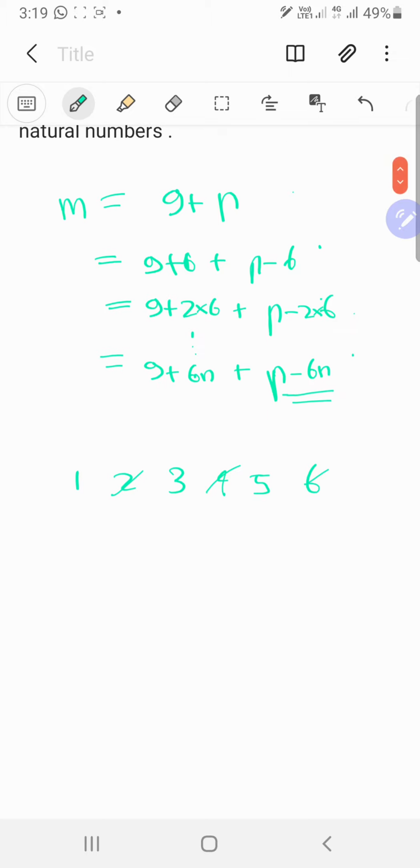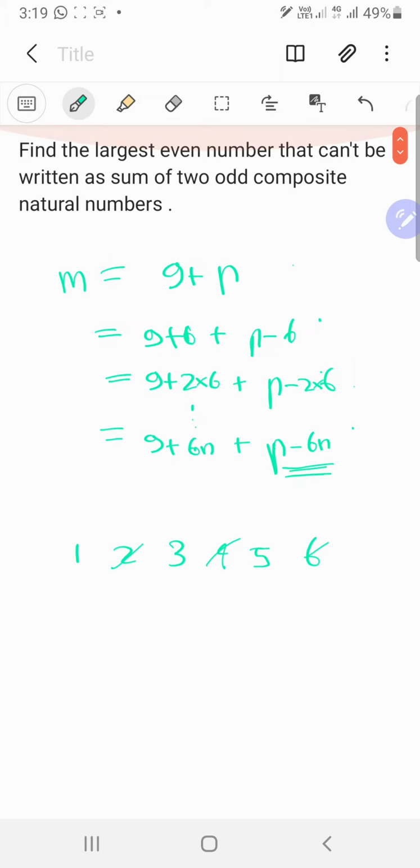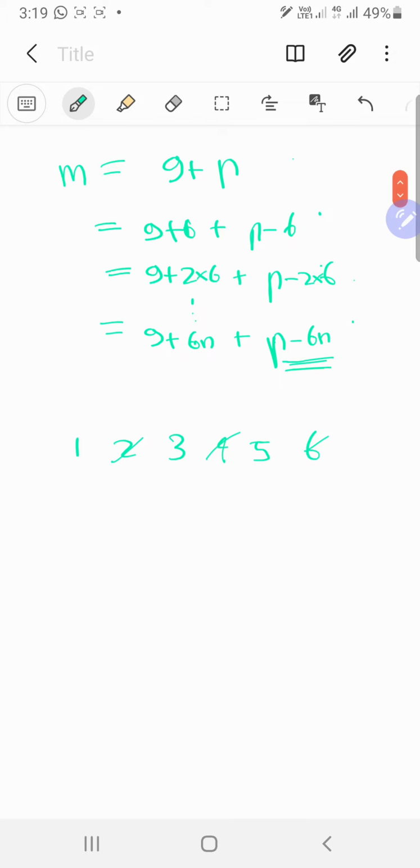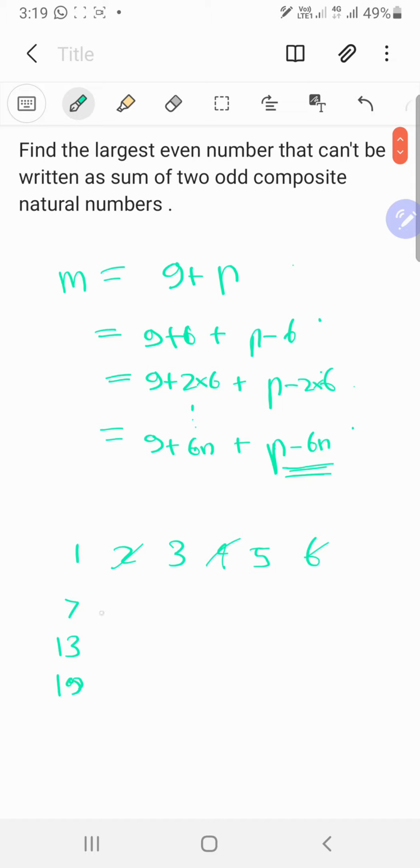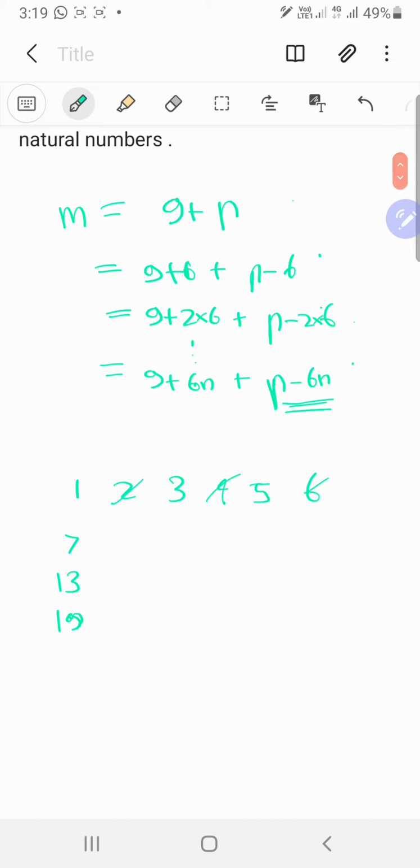Over here you should see that 9 plus 6n is always an odd composite number. So what that means is that this number should either be prime or it should be 1, because otherwise you will in fact be able to write m as the sum of two odd composite natural numbers, which is exactly what we don't want. So let's start adding 6 to these numbers. So this will be 7, 13, 19, and the next thing will be 25.